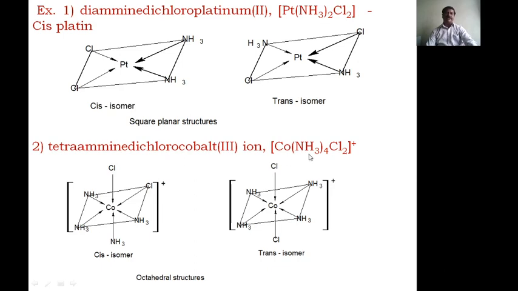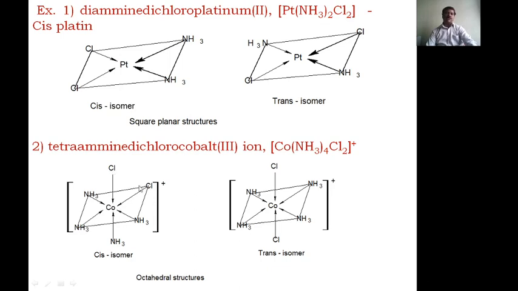dichlorocobalt(III) ion. In this complex the coordination number is 6, because here 2 chloro and 4 ammine, therefore the coordination number is 6. It is an octahedral geometry. Now here the 2 chloro groups are there, with 4 groups around, and the chloro groups are on one side, on the same side.